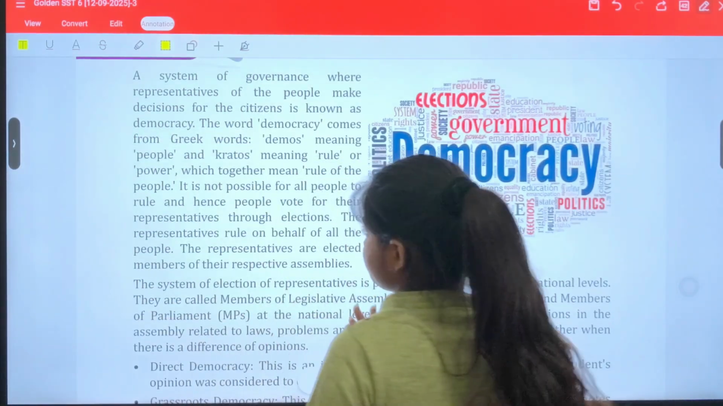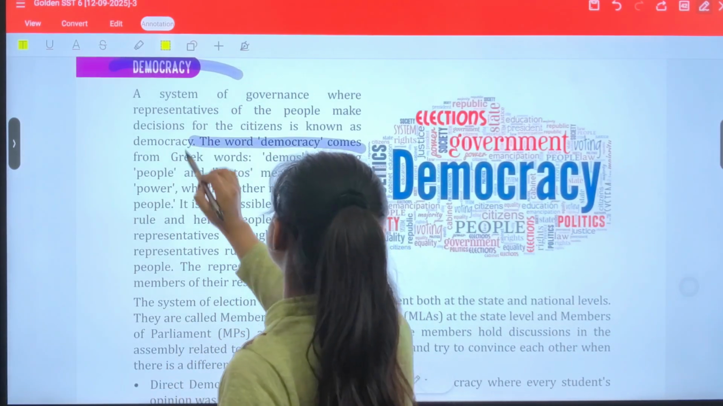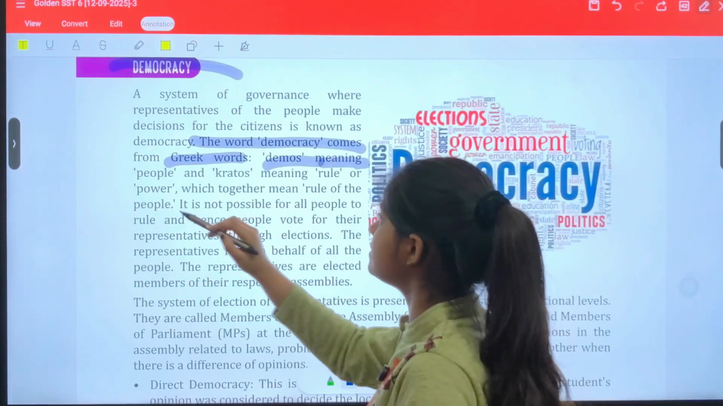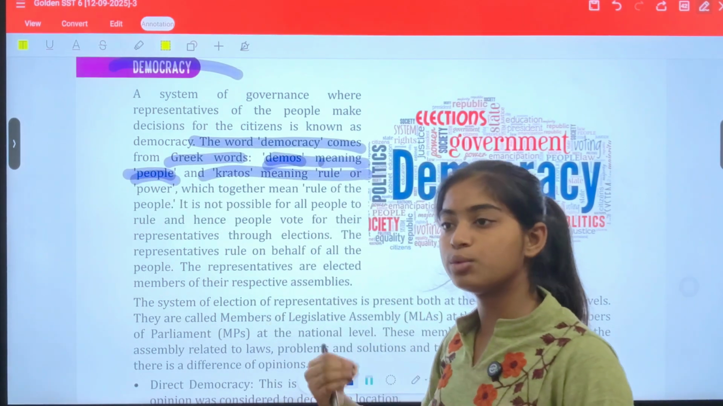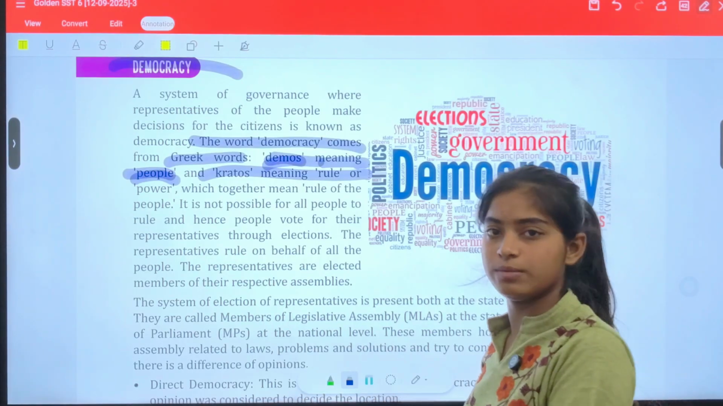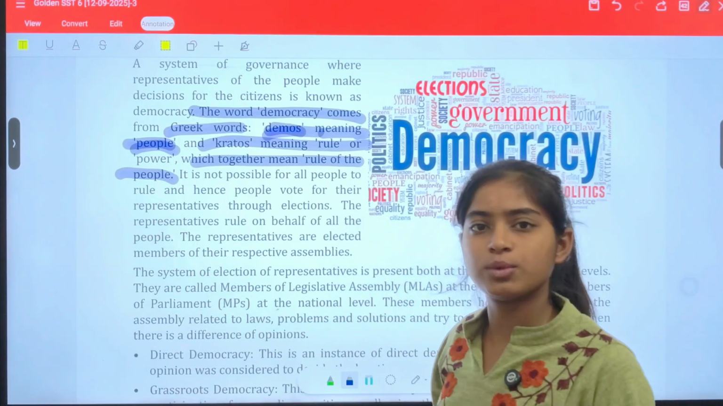Now first of all, understand where this word is derived from. Democracy is derived from a Greek word. Demos means people and kratos means rule. So it means rule by the people. That means the person who gets the majority of votes from the people will rule our country. Together it means rule of the people, that is, people are ruling the country.